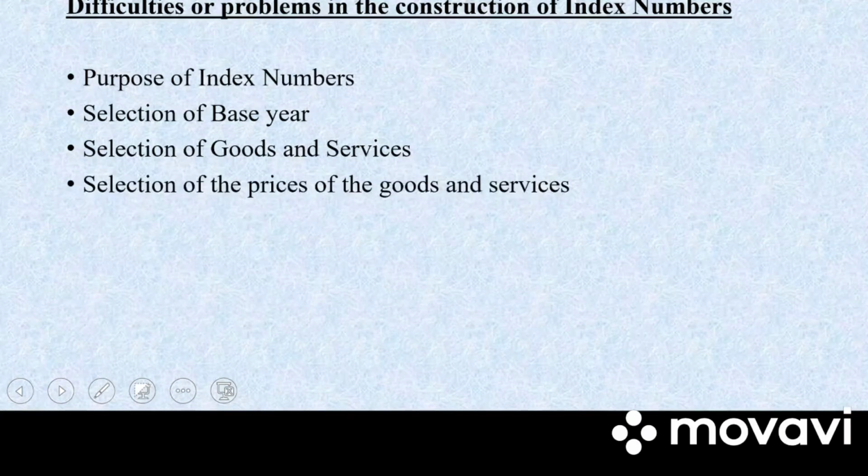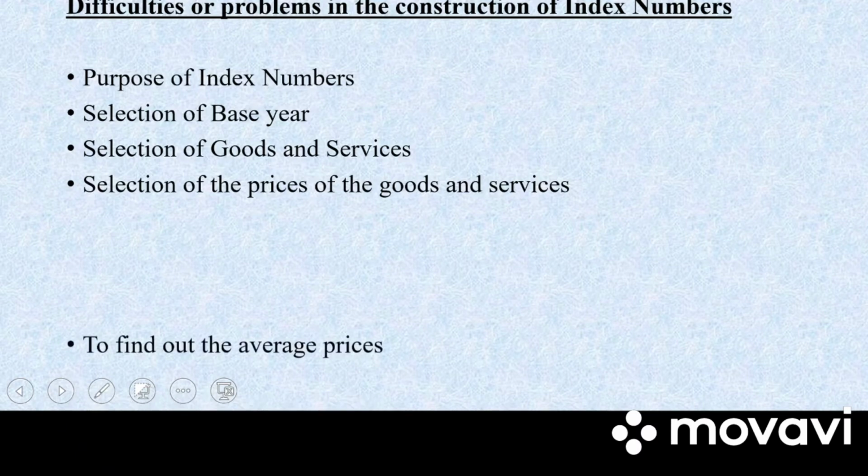Next, we have selection of prices of the goods. We have selected the goods and services, but the next problem that arises in construction of index number is to select the prices of the goods and services. So the problem here is that we have to adopt retail price, wholesale price, controlled price or open market price. So this becomes one of the problems in constructing index number.